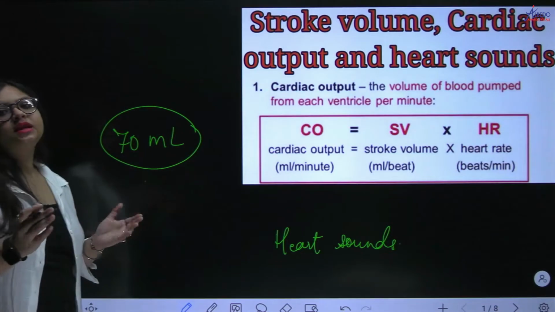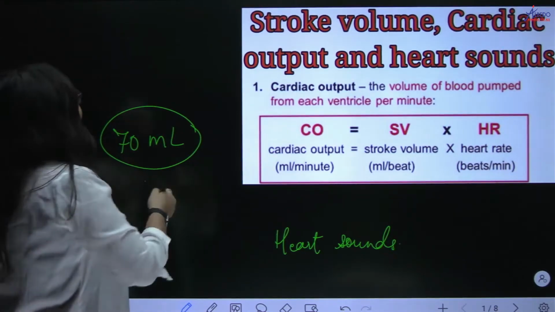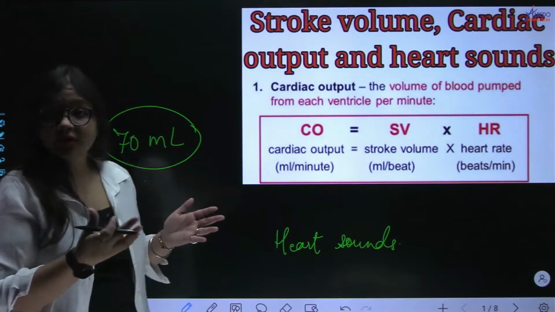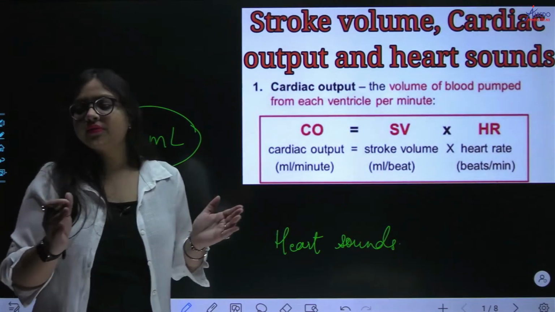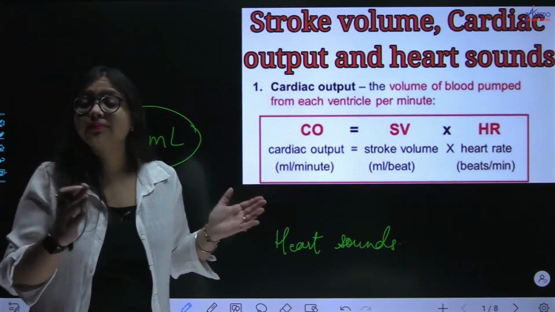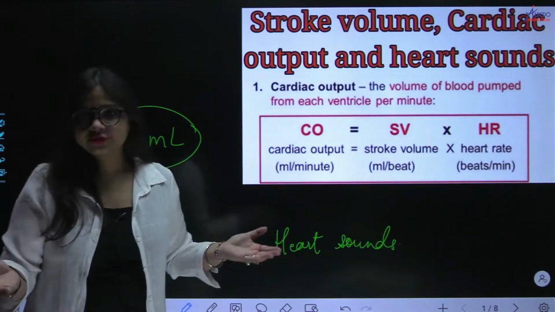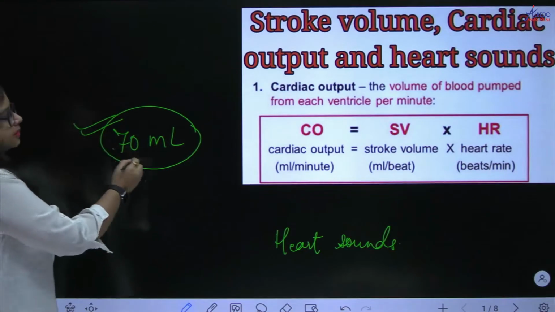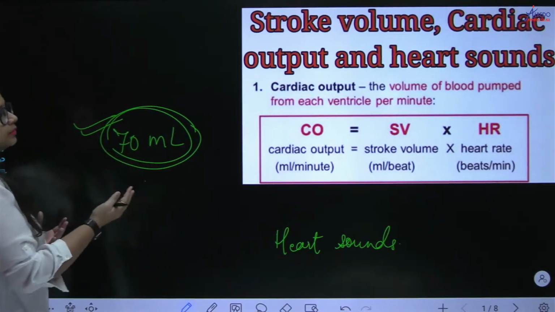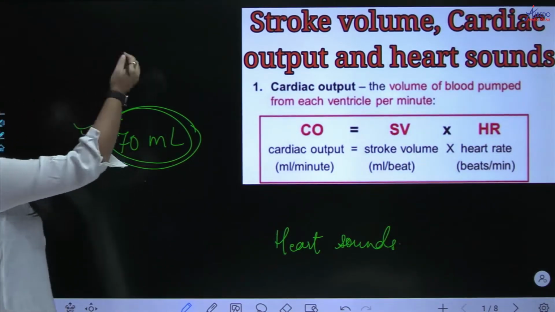Now since it is around 70 milliliter, and you know that our pacemaker, what is the pacemaker of the heart? Yes, that is the SA node. And what is the normal average heart rate by the pacemaker? That is 72 beats per minute. So if in one beat one ventricle pumps out 70 ml of blood, what will be the volume pumped out by the heart in 1 minute?